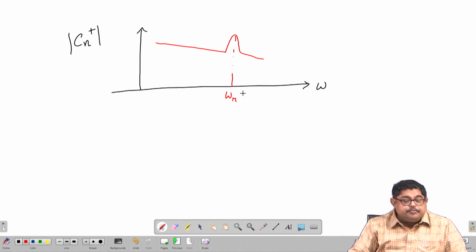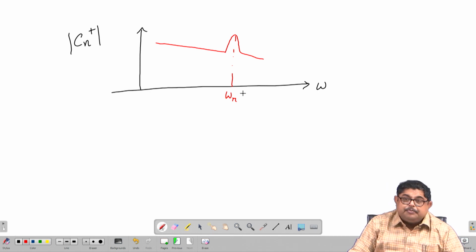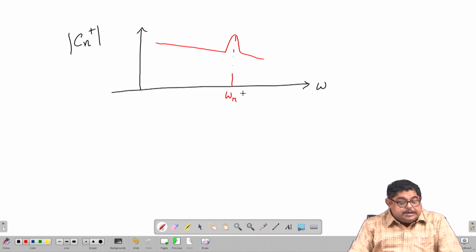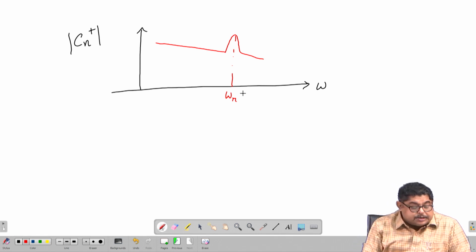So, let us do a practical problem calculation of the spectral jump at the ringing frequency.